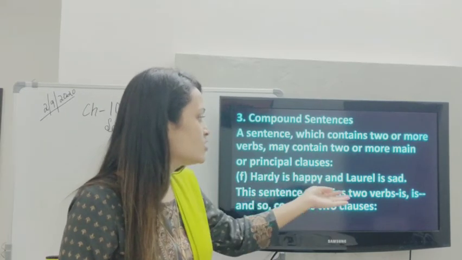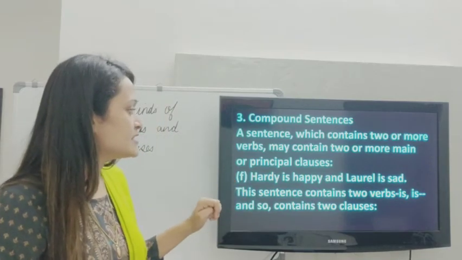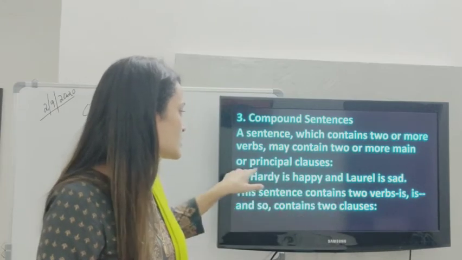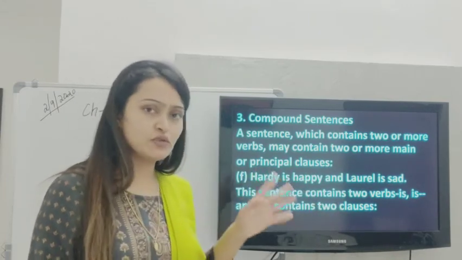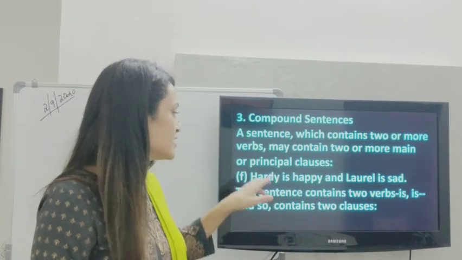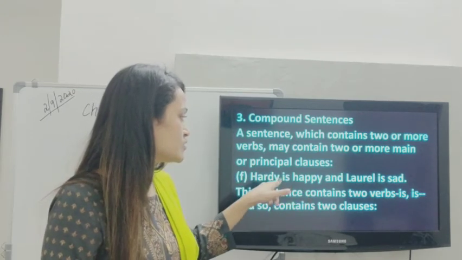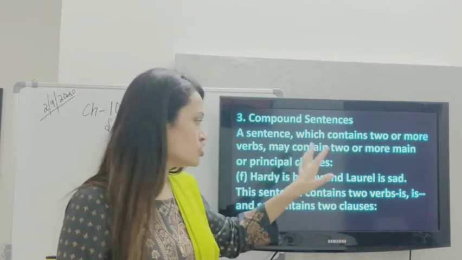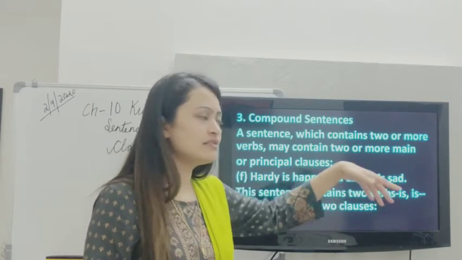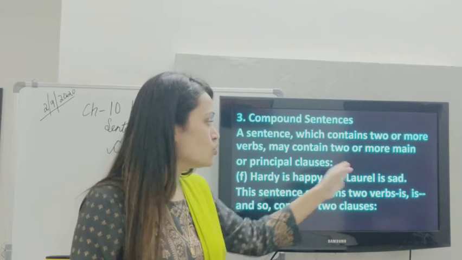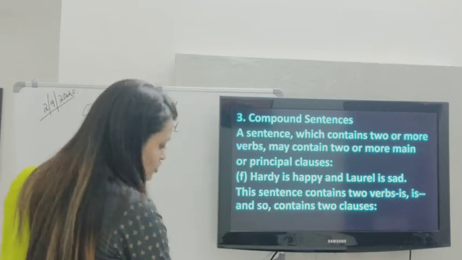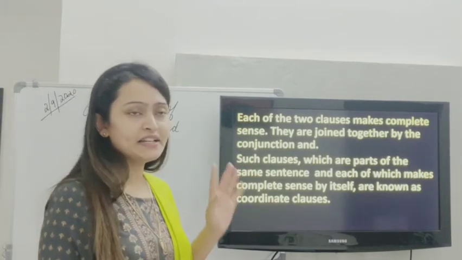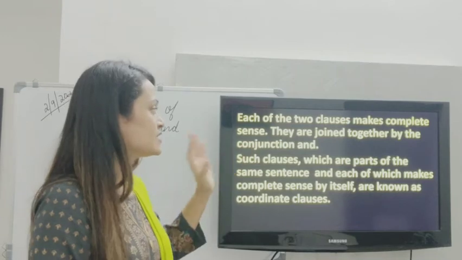Hardy is happy and Laurel is sad. This sentence contains two verbs, is and is, so contains two clauses. Hardy is happy is one clause, makes full sense. It's got a subject, predicate, verb, makes sense. So it is a main clause. And is a conjunction joining the two clauses. Laurel is sad, again making full sense. So there are two main clauses joined with a conjunction. Each of the two clauses make complete sense. They are joined together by the conjunction and.